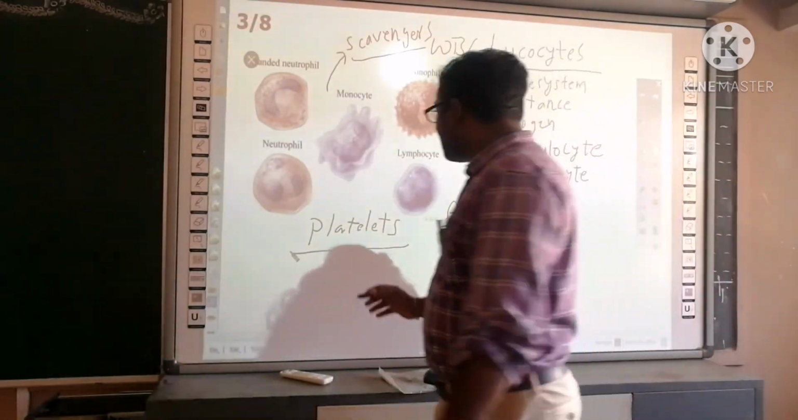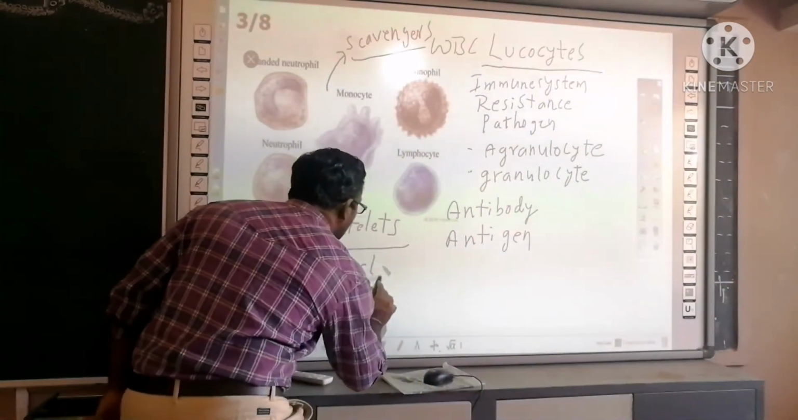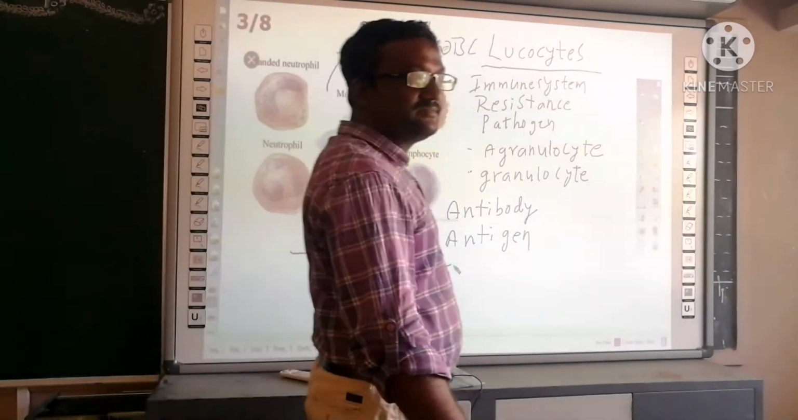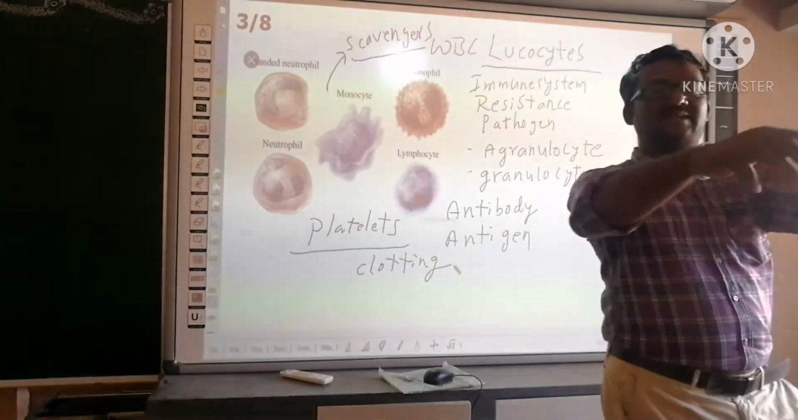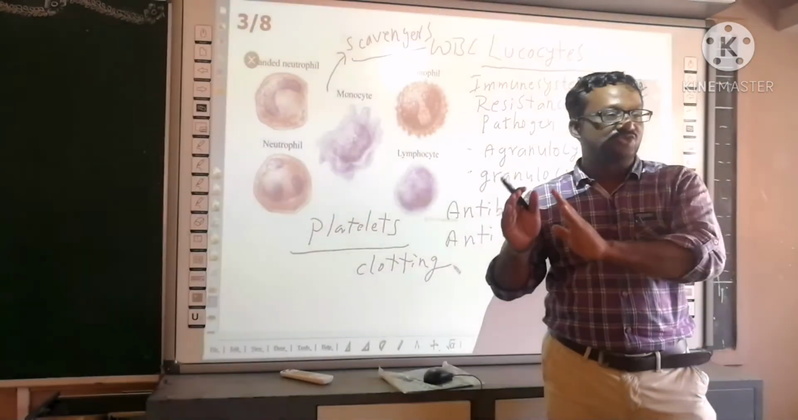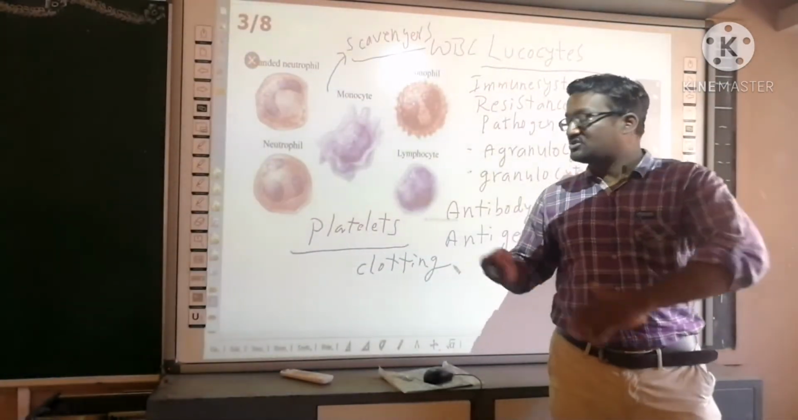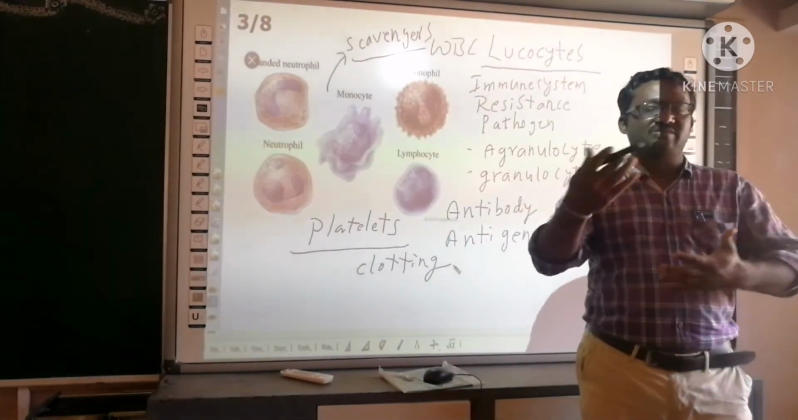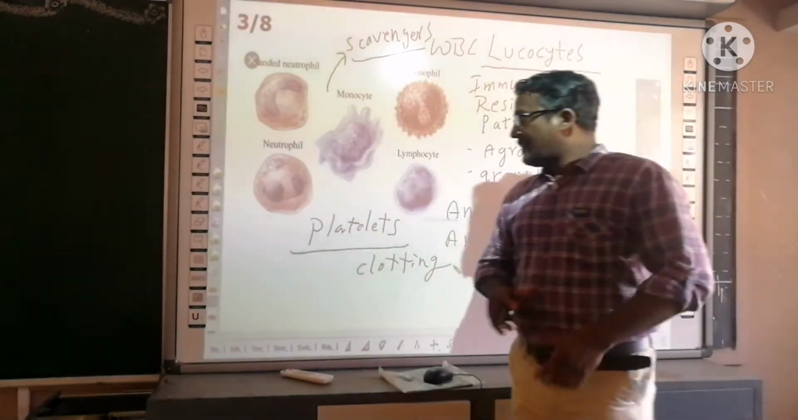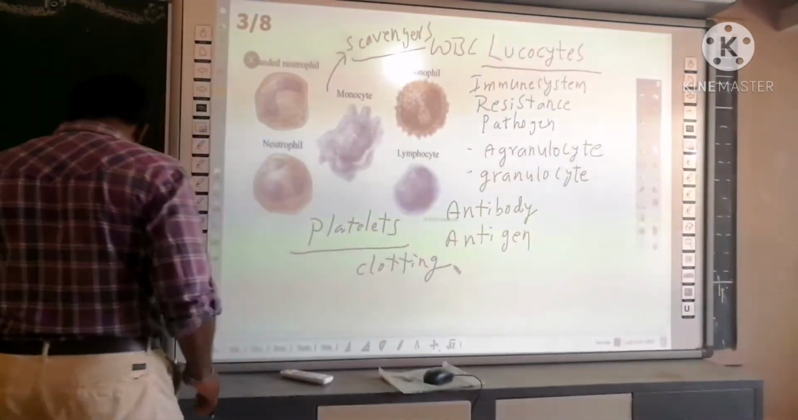So blood platelets are involved in the formation of blood clotting. Blood platelets reach the damaged area of the blood vessels and help to form a clot. Of course, along with blood platelets, there are several factors involved. So this is about blood platelets.